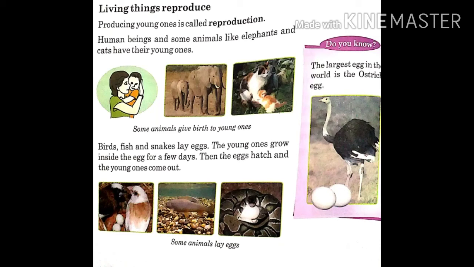All living organisms do not need reproduction to survive, but most of the animals like elephants and cats have their young ones. Human beings also reproduce their offspring. Birds, fish, and snakes generate their generations by laying eggs. Plants also give rise to new plants with the help of seeds. Non-living things don't reproduce, just like a doll and a toy car.